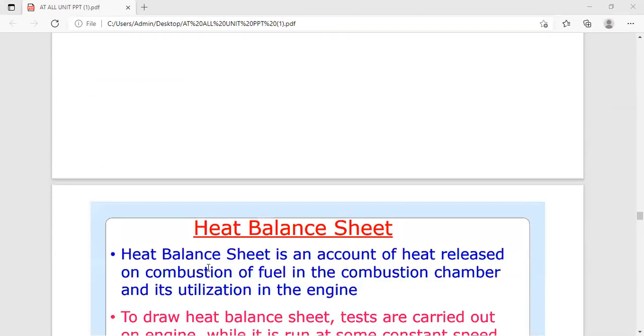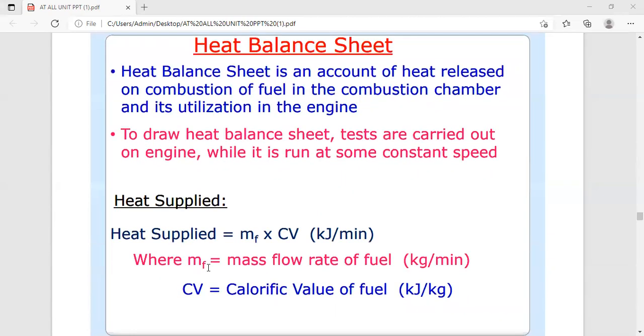So in the next part, we are going to discuss the heat balance sheet. This is the most important parameter that we have to study, because we need to discuss the parameters required for the heat balance sheet. So first of all, we are going to see what is meant by heat balance sheet. Heat balance sheet means what?